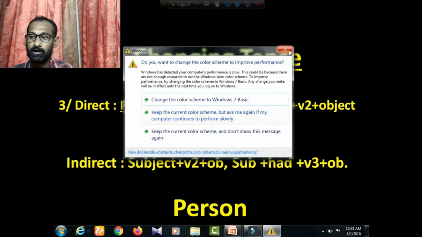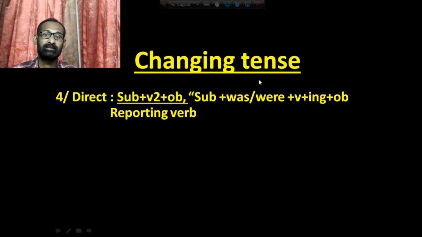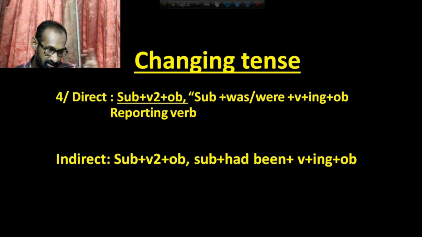Next, rule number 4, if you find that the reporting verb is in past tense and reported speech is in past continuous tense, that means the first part is past tense and the second part is past continuous tense, then you have to make it past perfect continuous.